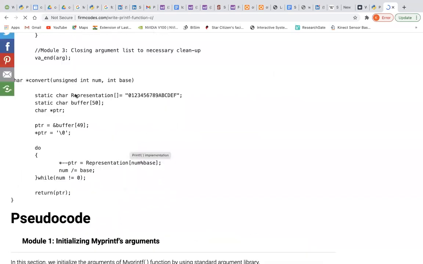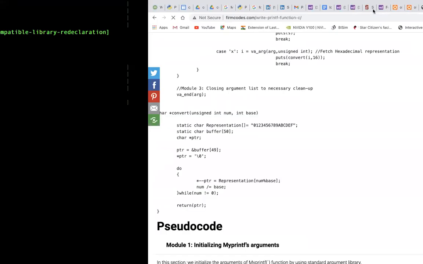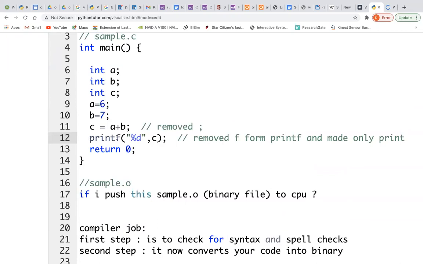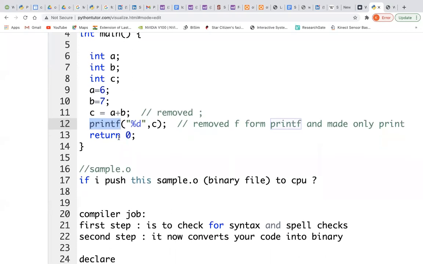Remember that when you are converting this entire code into binary without knowing what to do with printf, the CPU doesn't understand what this printf function is, what to do with it, what karma it has. Without knowing what karma it has, how can it run the printf function, right? I hope you're understanding what I want to say. So the CPU has to get the statements that underlie printf. Now let us go back to the compiler's job.